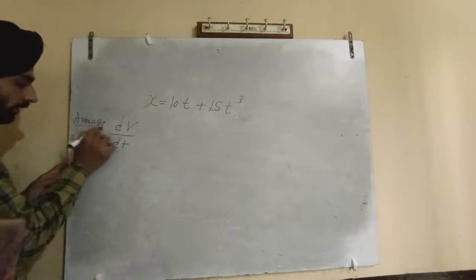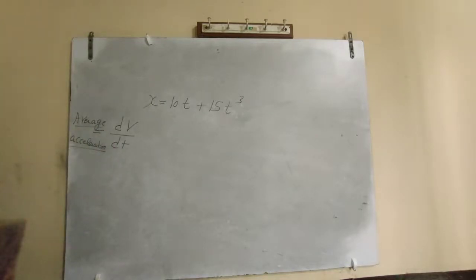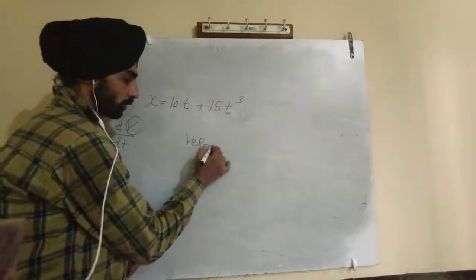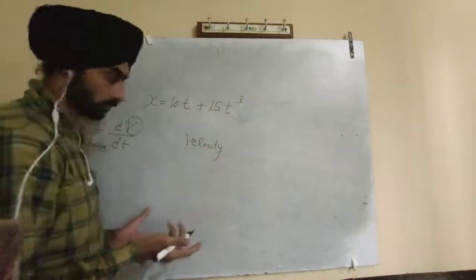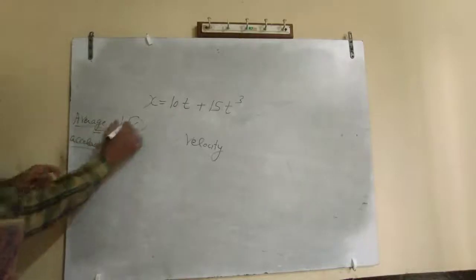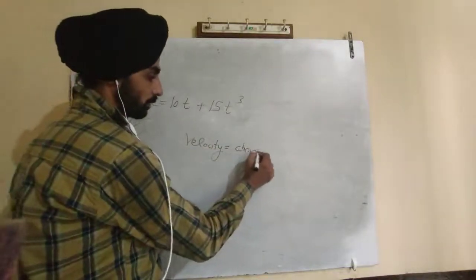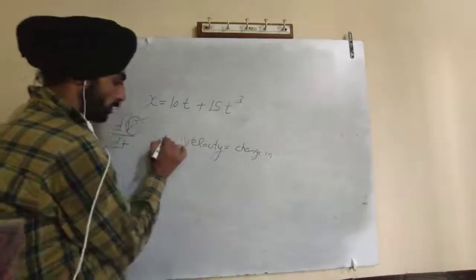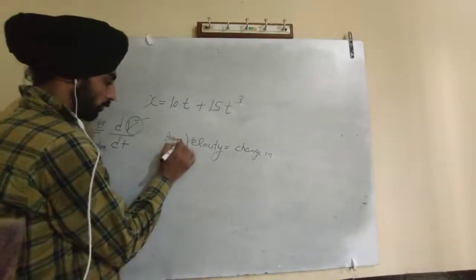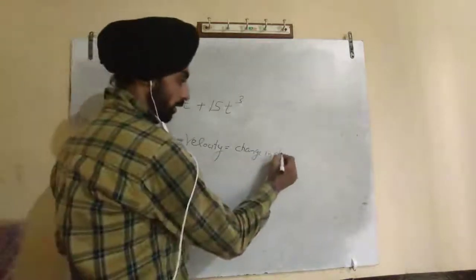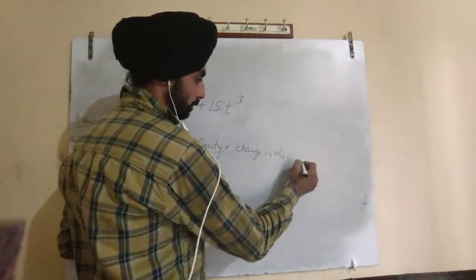So it is average acceleration. So you need to find this v. Your target is to find first velocity. So what is velocity? If you are dealing with average acceleration, velocity will be average. What is average velocity? Change in displacement upon change in time. You need to find the average velocity.